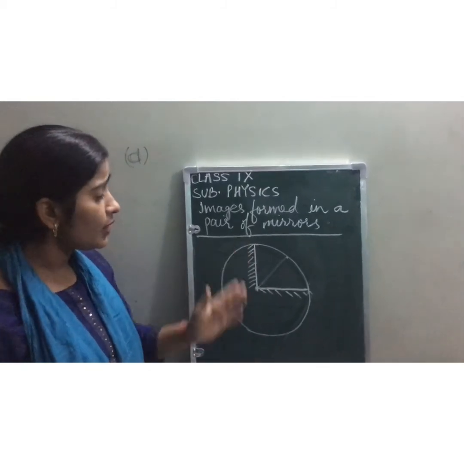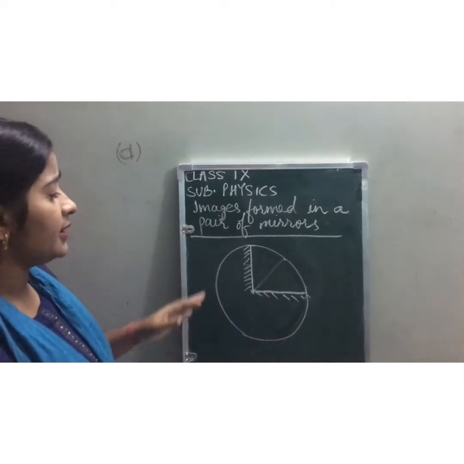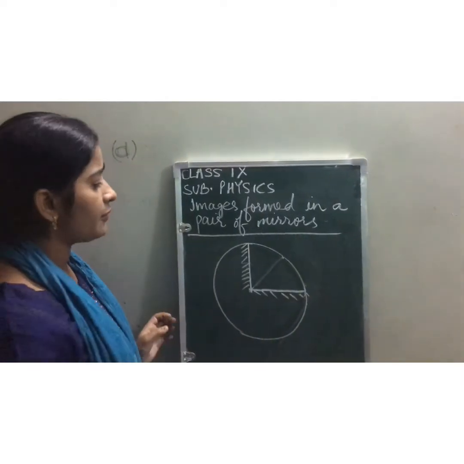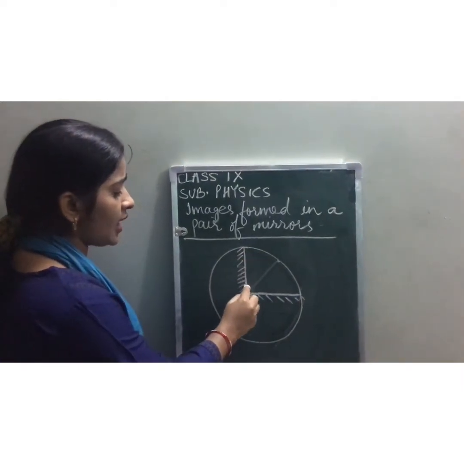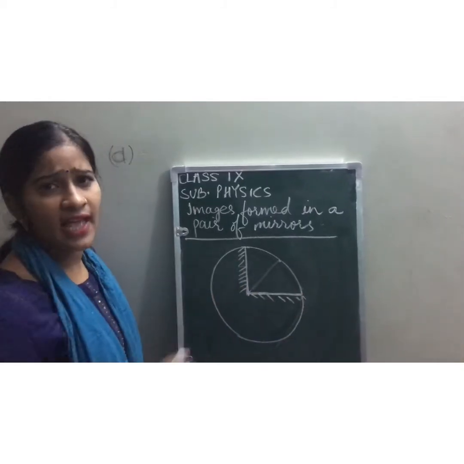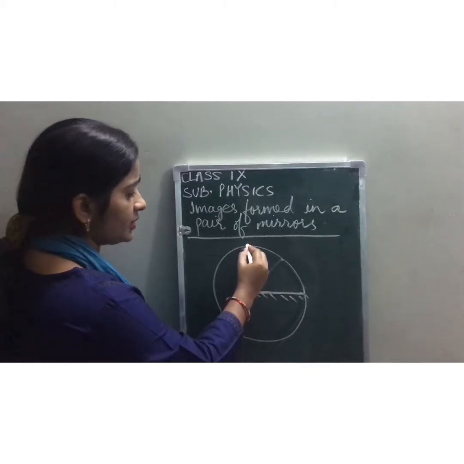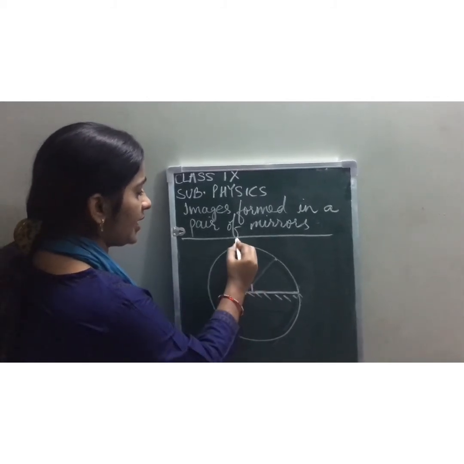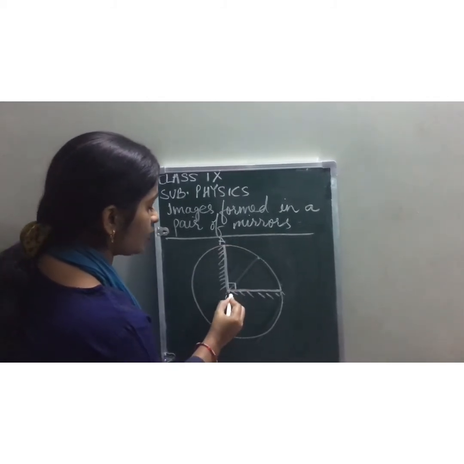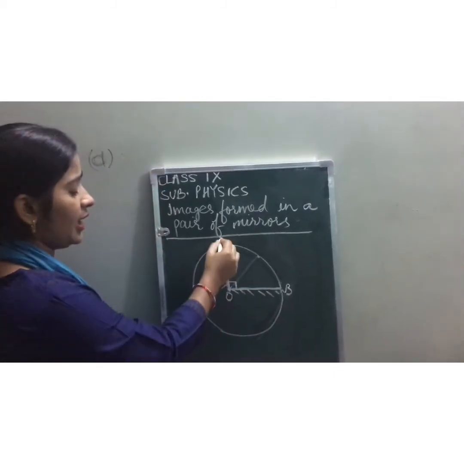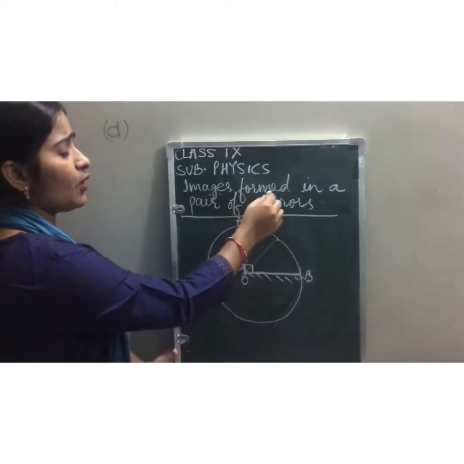Okay, so what happens, it is observed, it is found that when two mirrors are inclined to each other at any angle, let's say it is 90 degree, this is mirror AO and there is OB, there are two mirrors AO and OB. I am saying image is formed in a pair of mirrors.